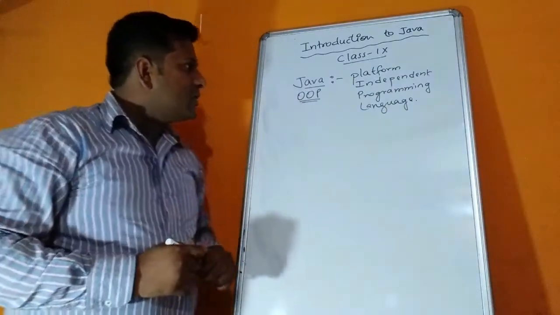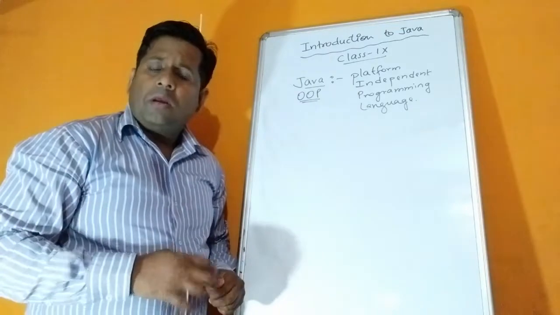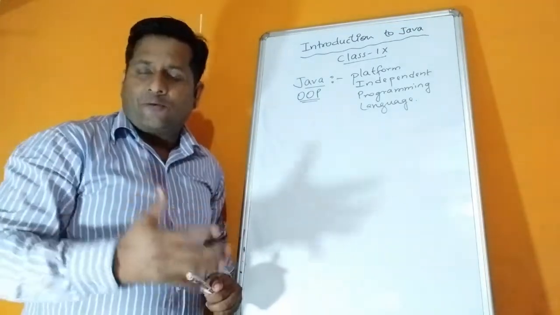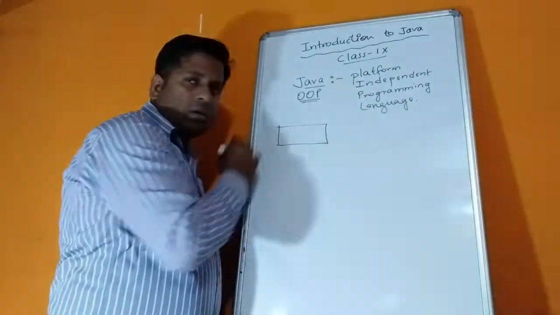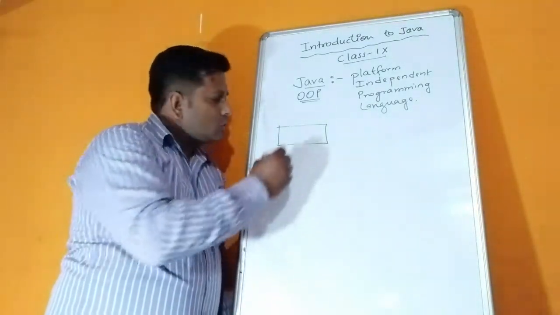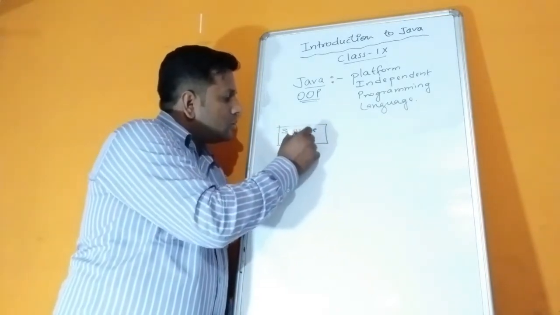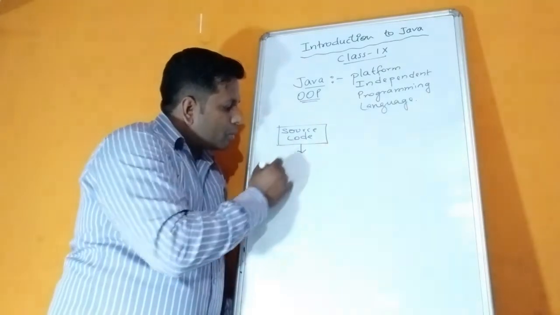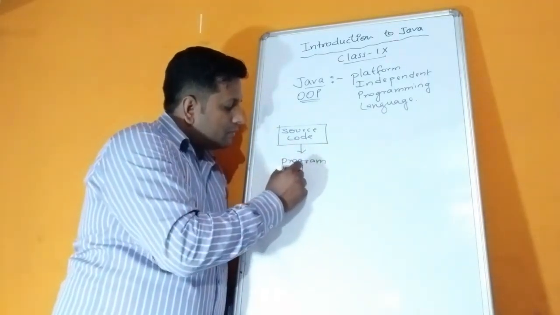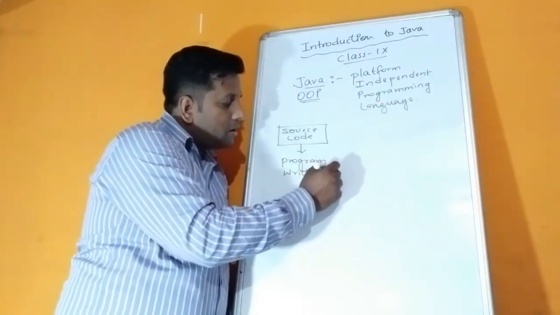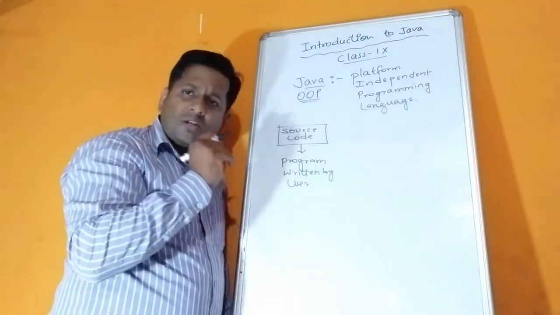So children, Java is a platform independent programming language. This means that Java does not depend on any platform. What happens is, when we write the program, that is known as source code. Source code is a program written by the user. That means what we type is known as source code.